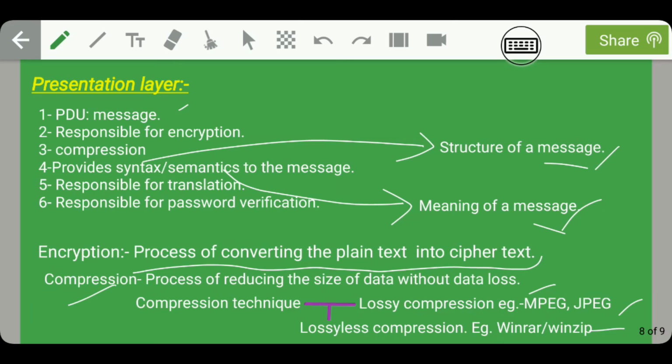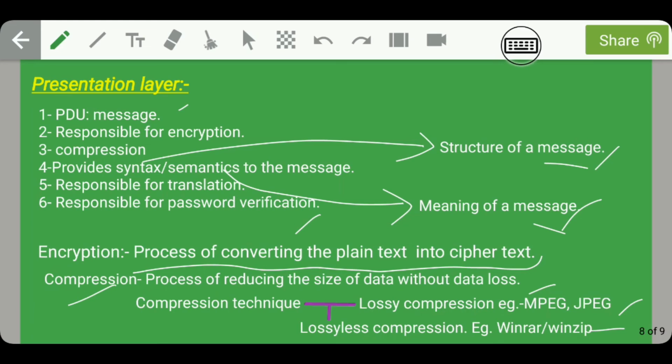So guys, as you know, in Facebook, we have an option to translate any data from Hindi to Telugu or Hindi to Bengali or Hindi to English or from any language to some other language. So this translation is performed by the presentation layer in OSI reference model. Guys, moving on, next functionality of presentation layer is that it is responsible for password verification. Guys, as we have discussed earlier that the session layer is responsible for password validation, but here we are seeing that presentation layer is responsible for password verification.